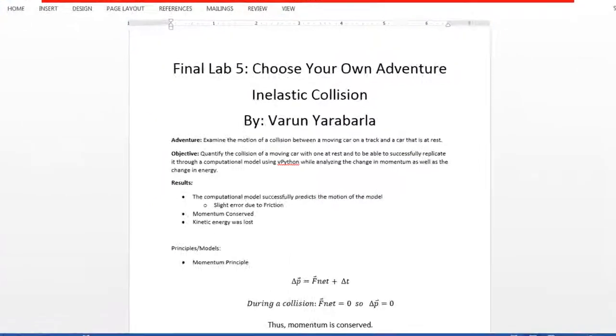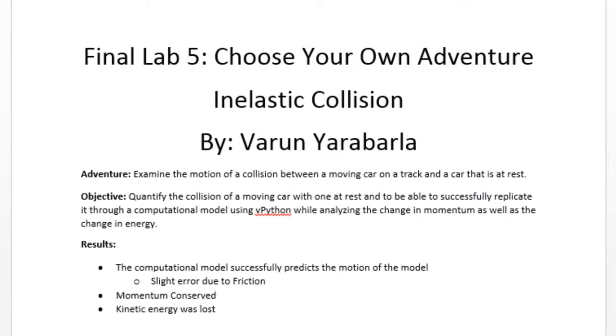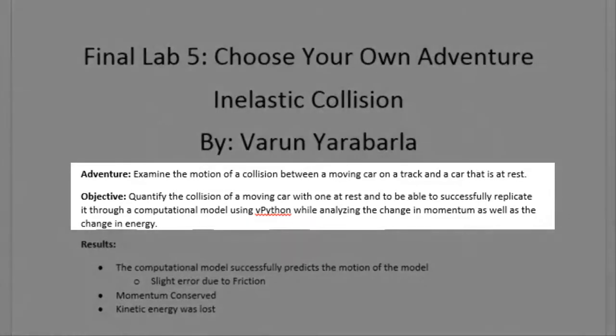Welcome back, physics fans. This is Varun Yarabarla here with the final lab, Lab 5, Choose Your Own Adventure Lab. We could choose anything to observe for this lab while using prior knowledge of VPython, IDLE, and Tracker. We've done a lab on everything we've learned in this course so far except collisions, so I chose to go more in depth with this topic. My adventure was observing the motion of a maximally inelastic collision between a moving car and a stationary car.